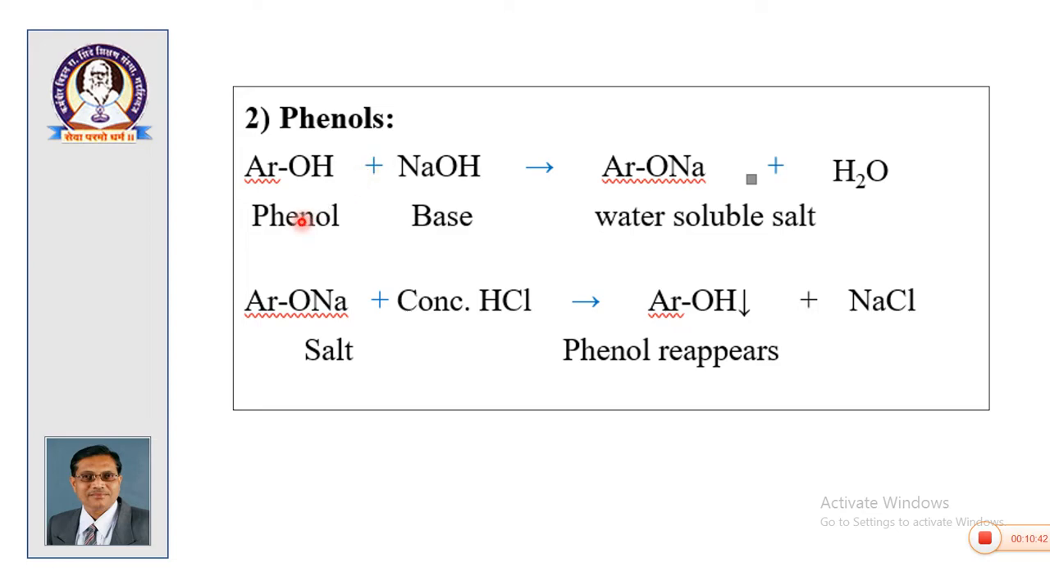Then for phenols, phenols are weak acids as we know. Phenol is treated with a strong base, sodium hydroxide. We get the sodium salt of the phenol, which is water soluble. So, phenol is water insoluble, the sodium salt of the phenol is water soluble. This water soluble salt is again treated with HCl to regenerate phenol, that is, it is reprecipitated or it reappears. So, phenol is converted into the sodium salt of phenol and then separated.